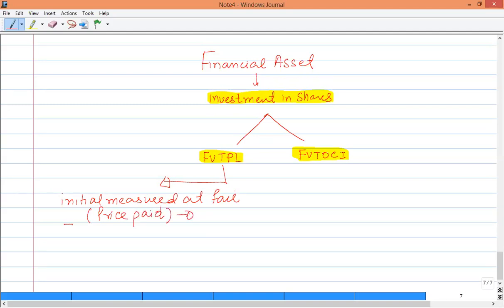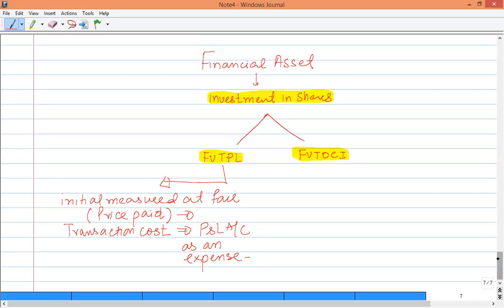If there is any transaction cost incurred on the acquisition of shares, the accounting treatment of that transaction cost is to charge it to the profit and loss account as an expense. Remember that transaction cost will not be recognized as an asset. It is not to be added into the cost of the investment.